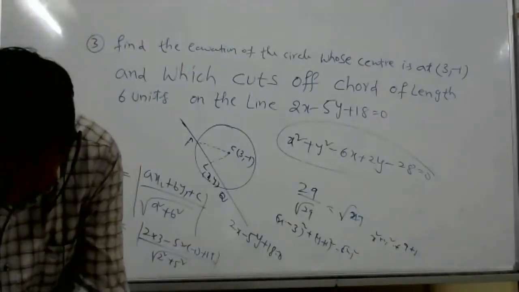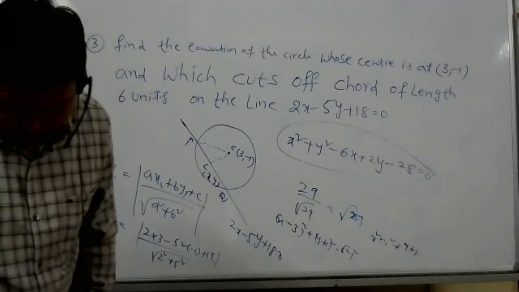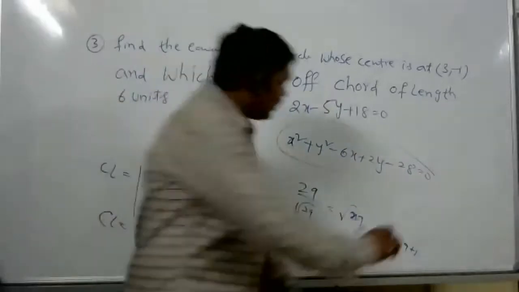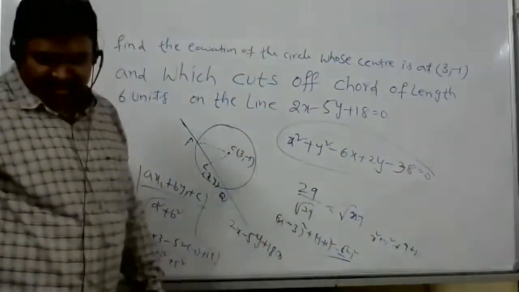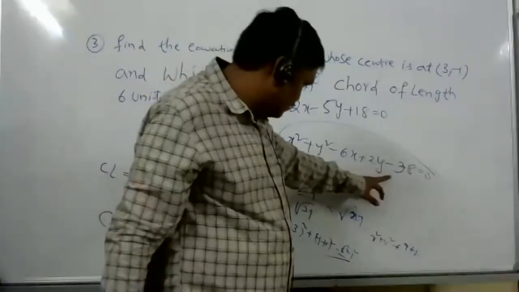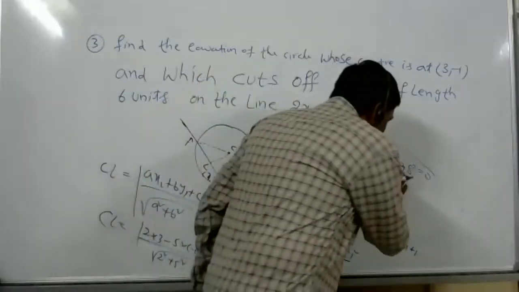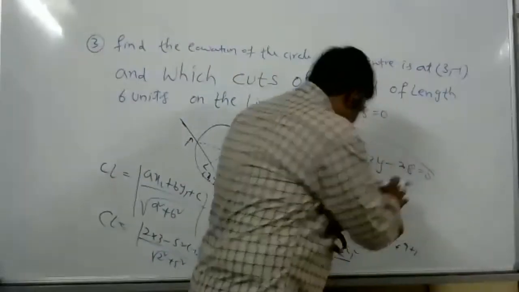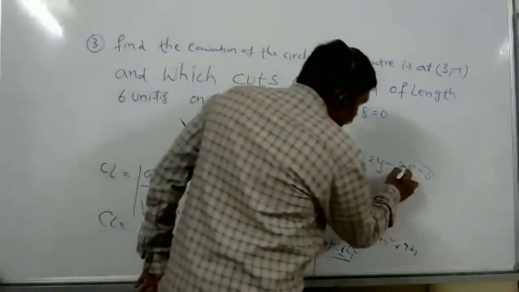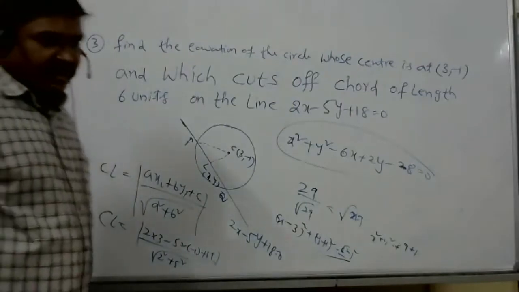We can leave it as 38 only, because anyway the equation has r square. Yes, sir, 38. Not 28, 38. In the equation you will get 10 also, so 10 plus 28 is 38. 38 is the r square. Yes, correct.